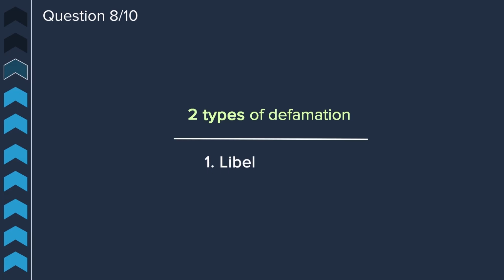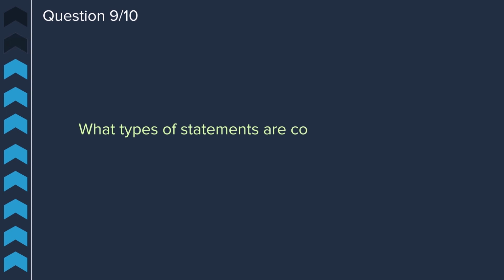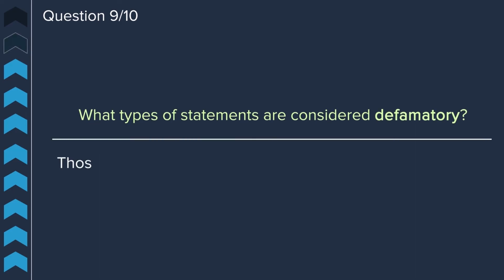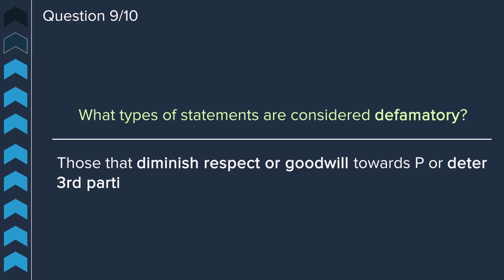Question 8. What are the 2 types of defamation? The 2 types are libel, which is written defamation, and slander, which is spoken. Question 9. What types of statements are considered defamatory? Defamatory statements are those that diminish respect or goodwill towards the plaintiff or deter third parties from dealing with them.